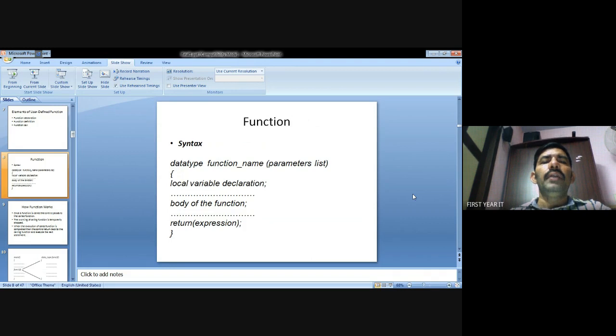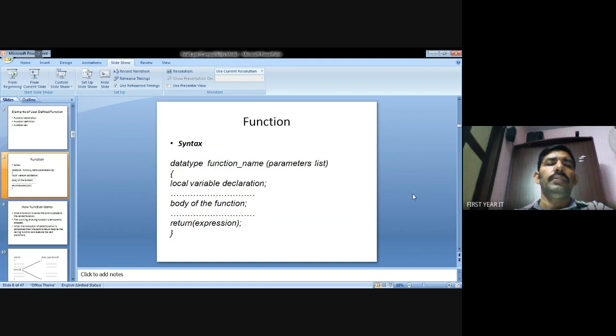The syntax: first mention the data type, such as integer, character, or float. Then the function name, which the user defines. Then the parameter list, such as int A, int B, int C. These are the parameters. Inside the function we have variable declarations and a return statement. This is called the function declaration.